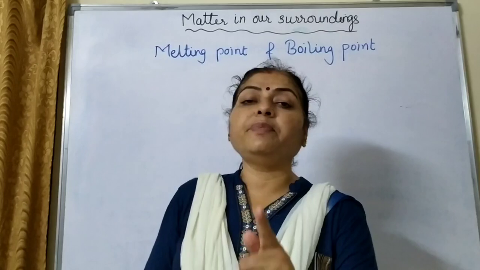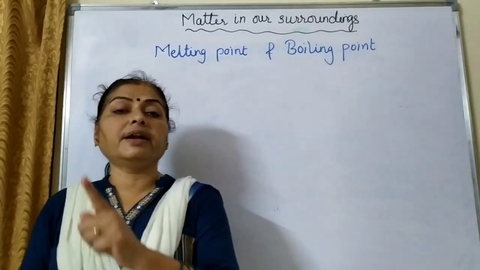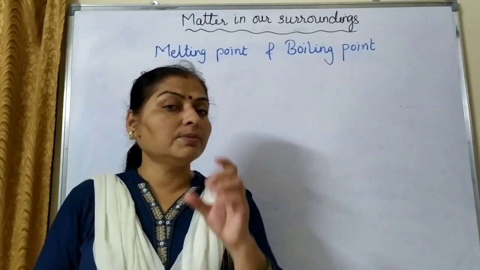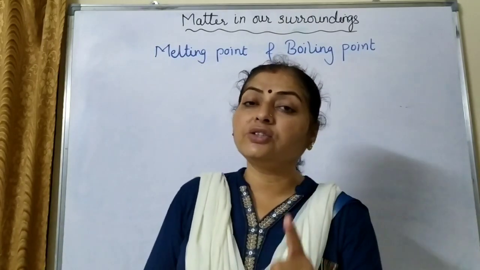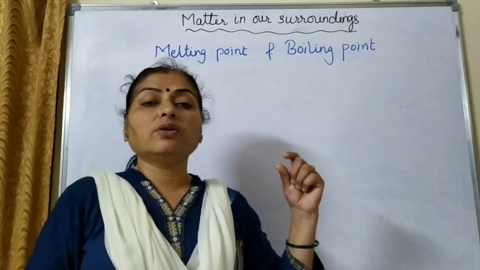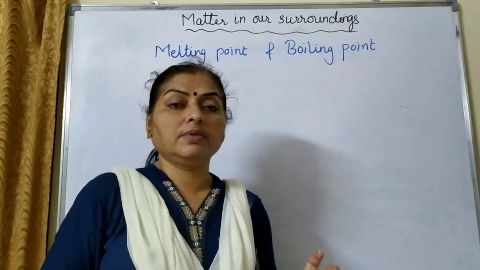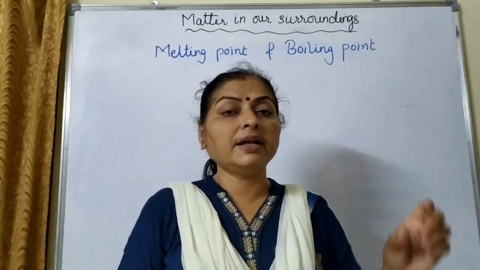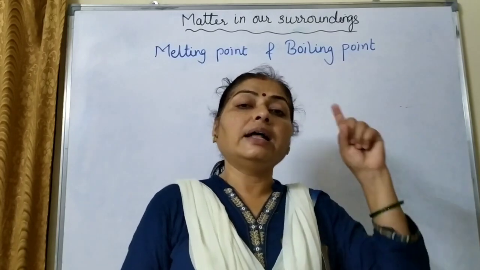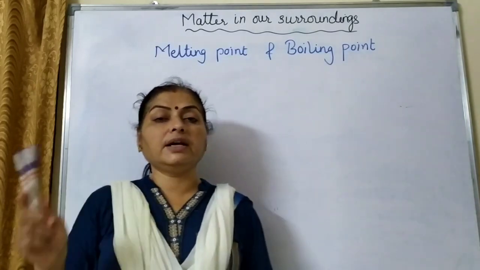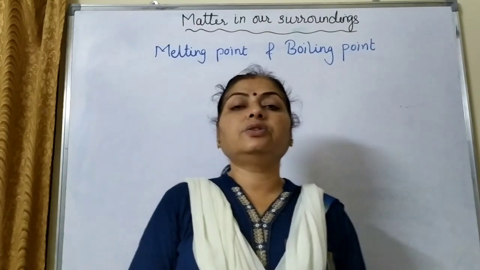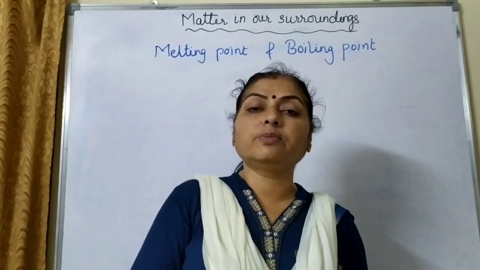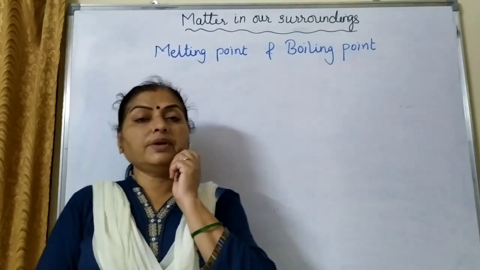Melting point will depend on the forces of attraction of the particles. Here in the case of water, the force of attraction between the water molecules is not that strong as compared to that of one iron atom with another iron. Means it will require more energy to break the force of attraction between one iron atom and another iron atom, and that is why its melting point is very high. But it requires less energy to break the force of attraction between one water molecule and another water molecule, and that is why its melting point is less.